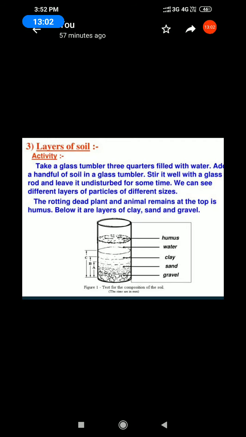Can you understand? Are you clear? Okay, all of you see the picture in your book. Layers of soil. Humus, the top one. Next water. Clay. Sand. Gravel. The rotting dead plant and animal remains at the top is humus. Below are layers of clay, sand and gravel. It's a very important diagram.